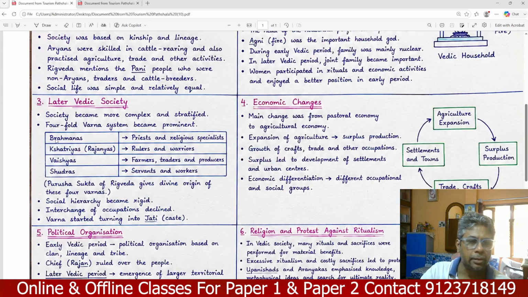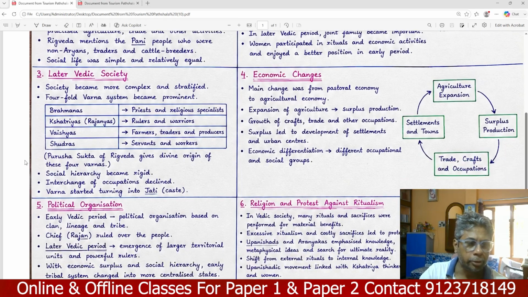Later Vedic society became more complex and stratified. Stratified means differentiated. The fourfold Varna system became prominent. Brahmanas, priests and religious specialists. Kshatriyas, called Rajanyas, rulers and warriors. Vaishyas, farmers, traders and producers. And Shudras, servants and workers. The Purushasukta of the Rigveda gives the divine origin of this four Varna system.